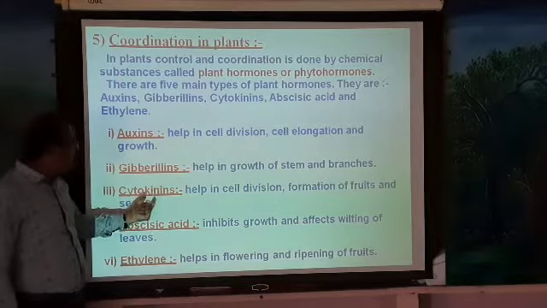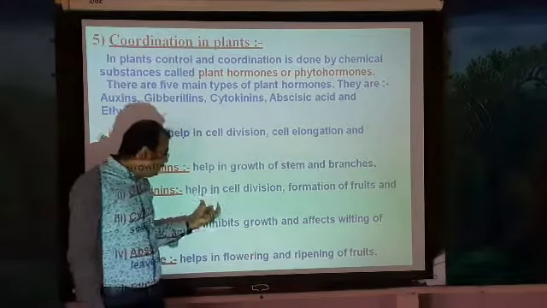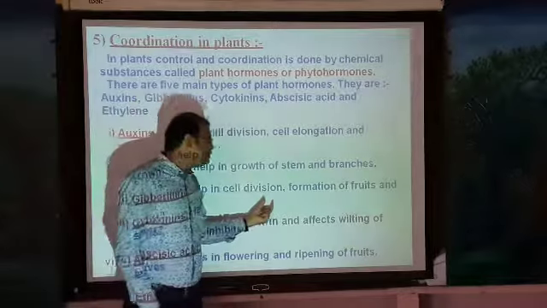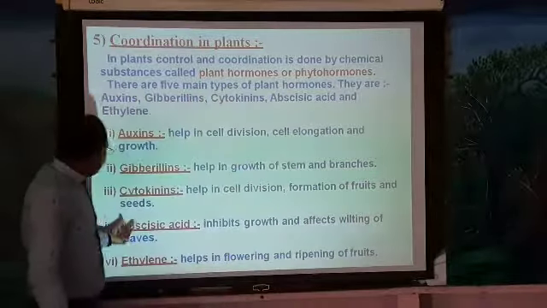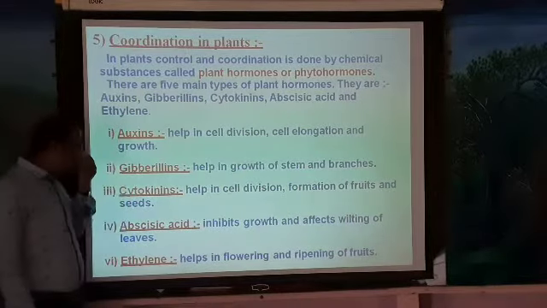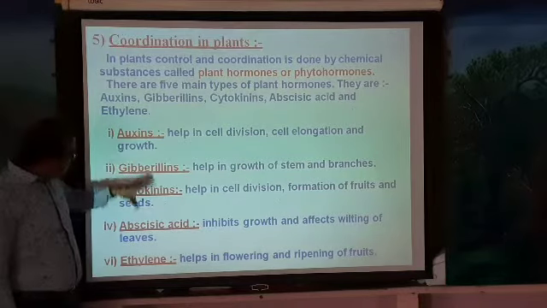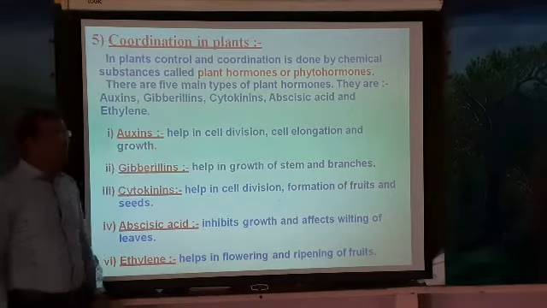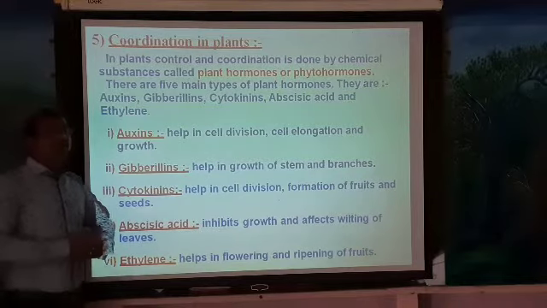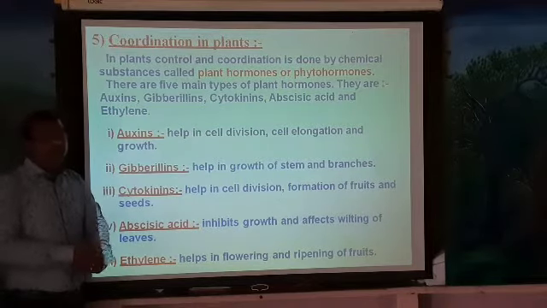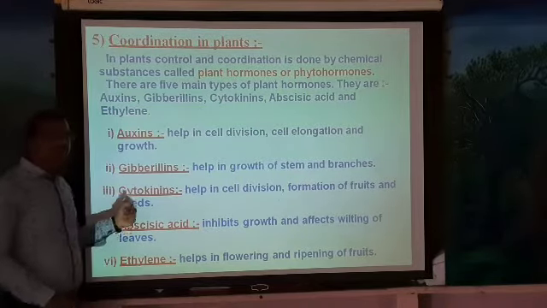The next one is the cytokinins. Cytokinins also help in cell division of the plant body, and they play a very important role in the formation of fruits and seeds.